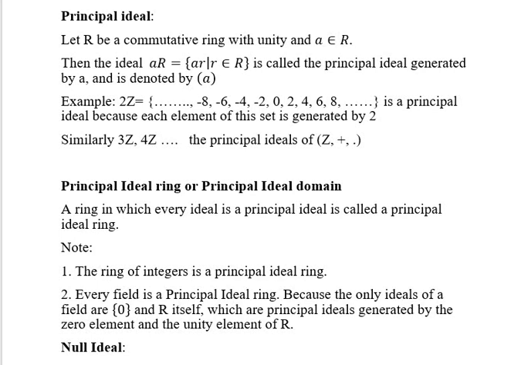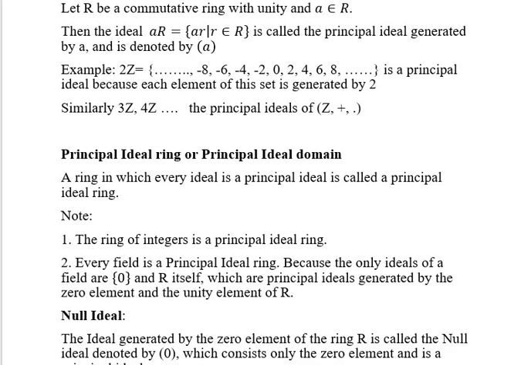As an example, we all know that (Z, +, ·) is a principal ideal ring because every ideal of (Z, +, ·) is a principal ideal. As we have seen previously, 2Z, 3Z, 4Z, any nZ where n belongs to the set of integers is a principal ideal. That's why it is called the principal ideal ring.